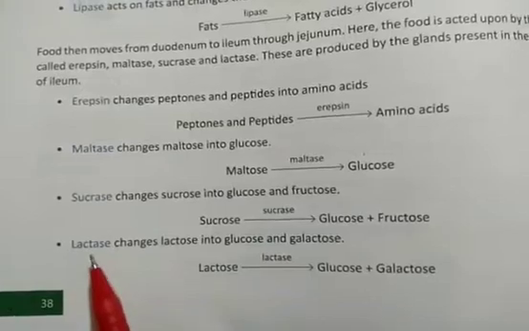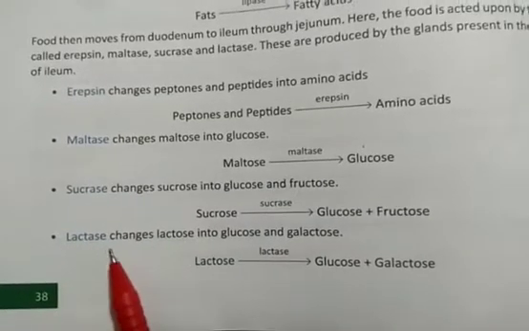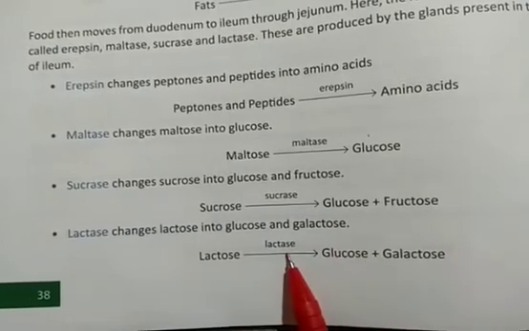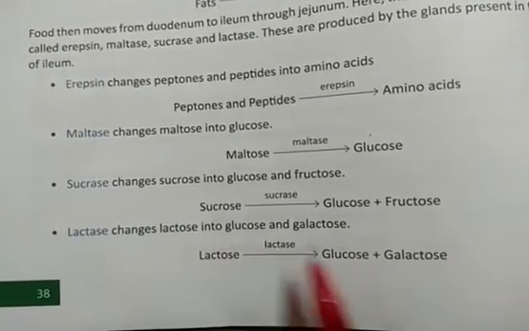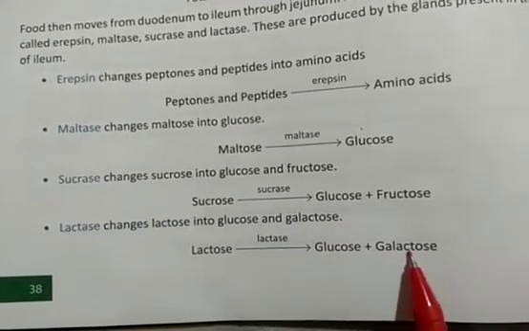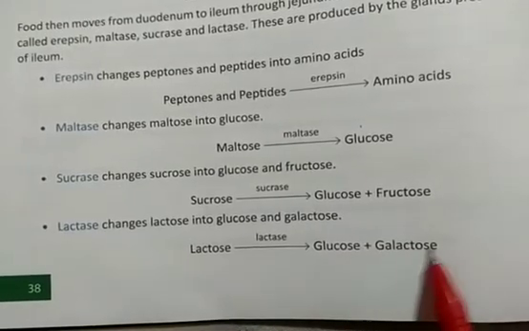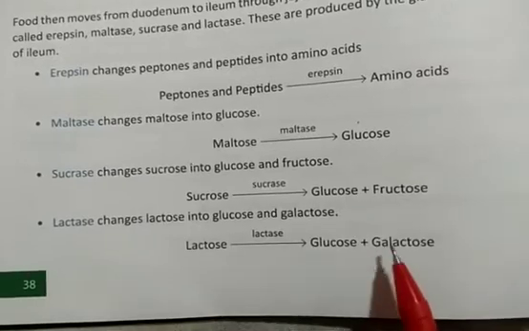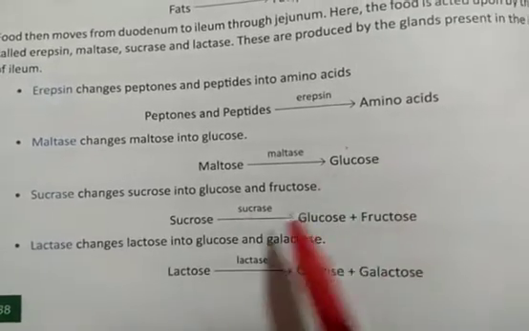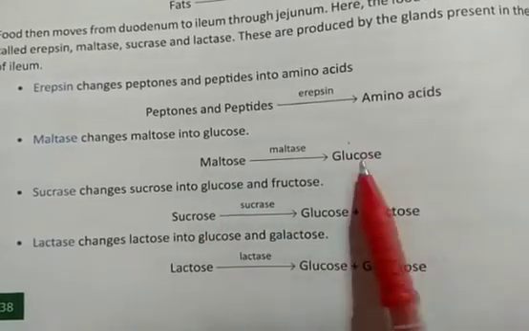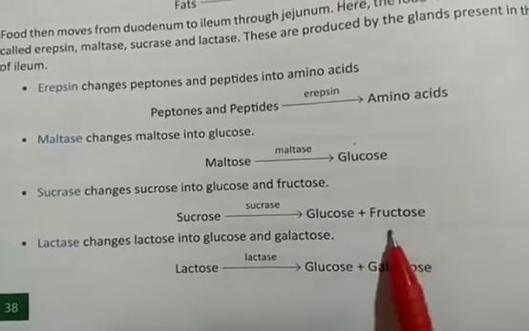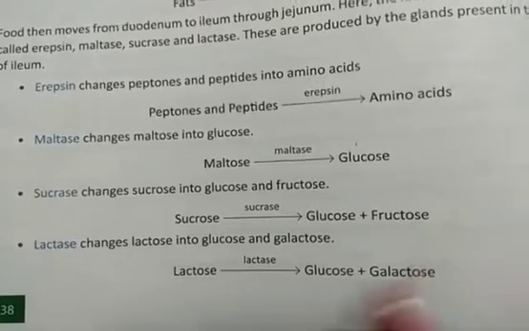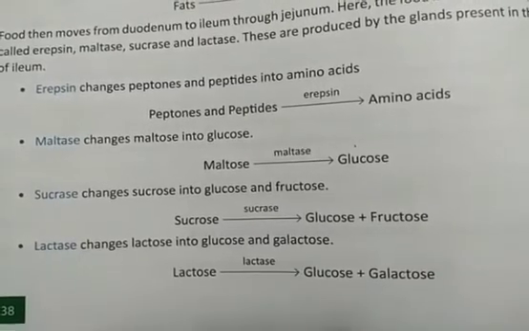Then, students, we have lactase. Lactase changes lactose into glucose and galactose. Now another carbohydrate form has come up, galactose. So once again, maltose, glucose, sucrose, fructose, lactose and galactose are all forms of the carbohydrate nutrient.